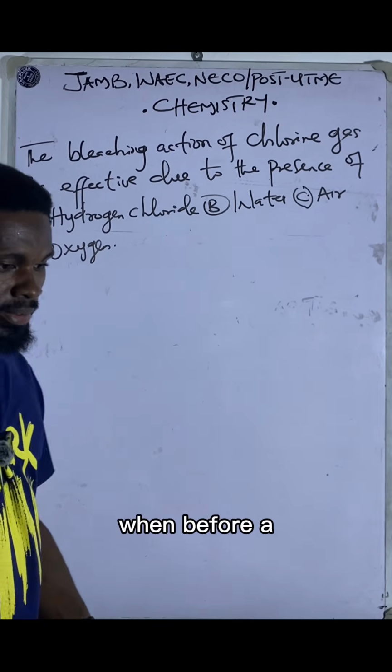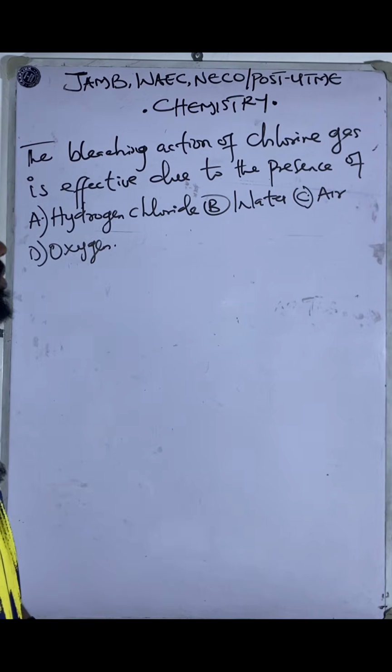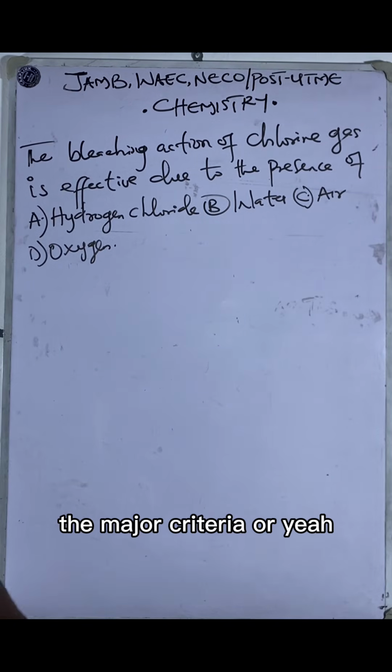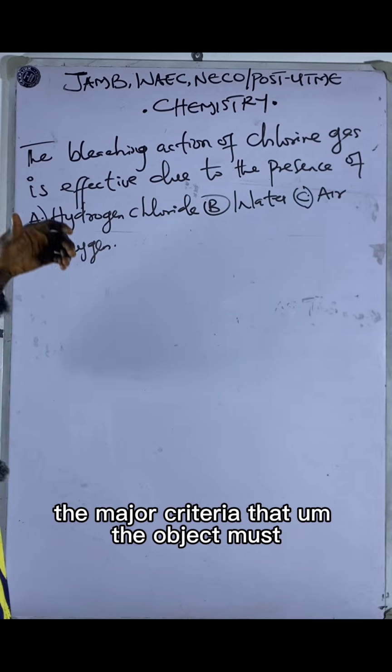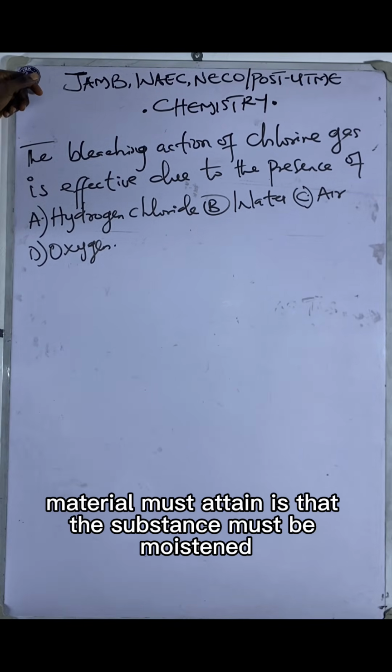You know, before a substance can be able to take part in chemical reaction, the major criterion that the substance must attain is that the substance must be moistened.